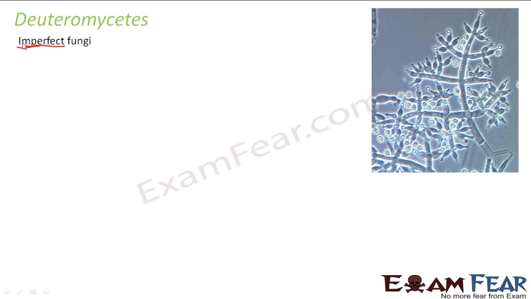Now earlier, when the classification was not properly done, many species like Aspergillus were classified under this Deuteromycetes. But later, on further studies, it was seen that fungi like Aspergillus do reproduce sexually. So when that was observed, they were moved to a separate category called Ascomycetes.